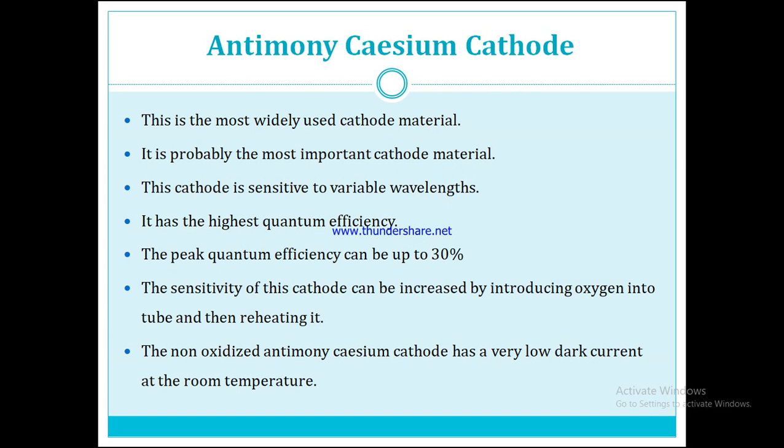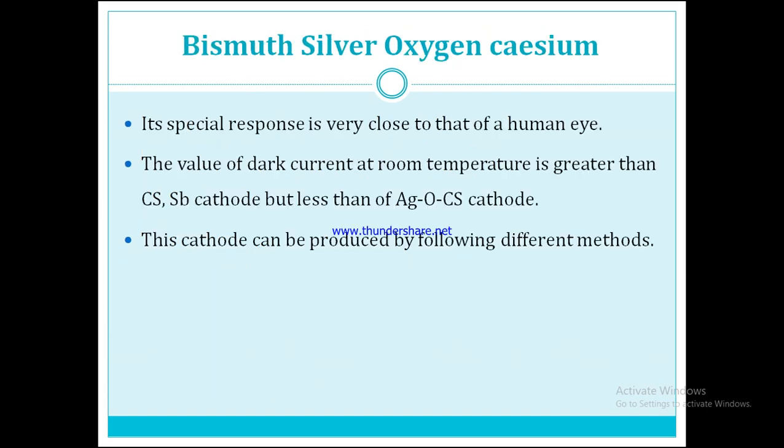The non-oxidized antimony caesium cathode has a very low dark current at room temperature. So these are the most important properties of the antimony caesium cathode. The next one is the bismuth silver oxygen caesium cathode.